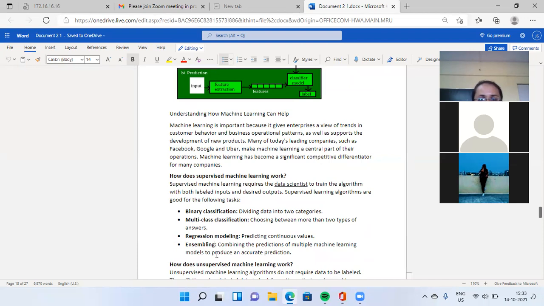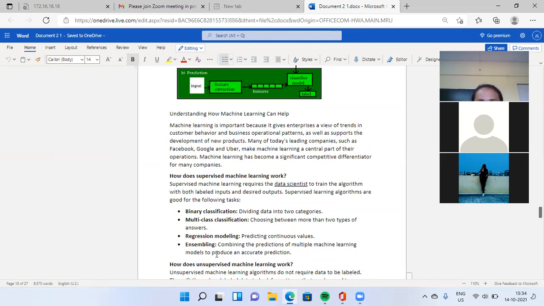Machine learning is important because it gives enterprises a view of trends in customer behavior and business operational patterns, and it also supports the development of new products.